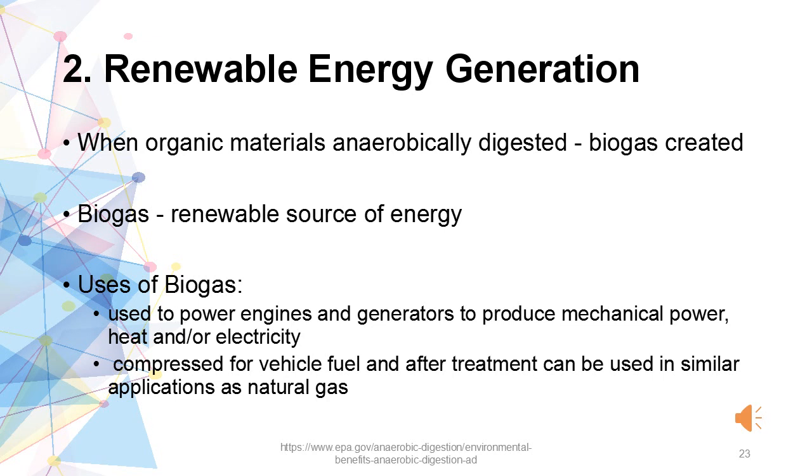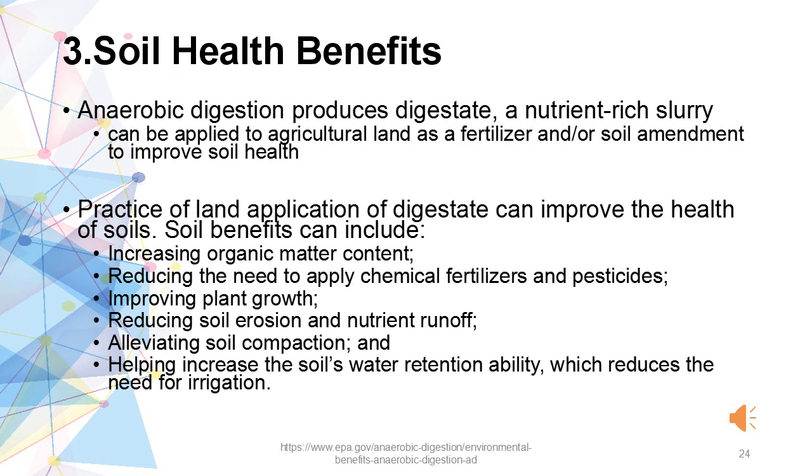can be used to power engines and generators to produce mechanical power, heat and or electricity. When compressed, it can be used as a vehicle fuel, and after treatment it can be used in similar applications as natural gas. This biogas can be used as a replacement of fossil fuels and is becoming quite popular in modern times. The third important benefit of anaerobic digestion is the improvement in soil health. Anaerobic digestion produces digestate, a nutrient-rich slurry.